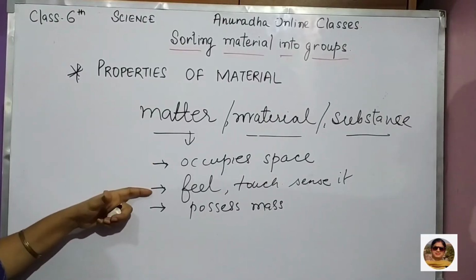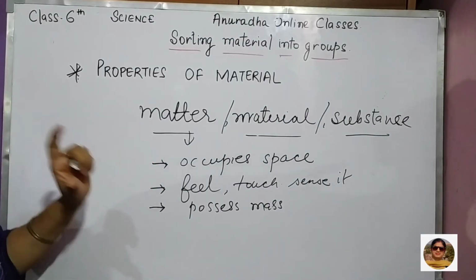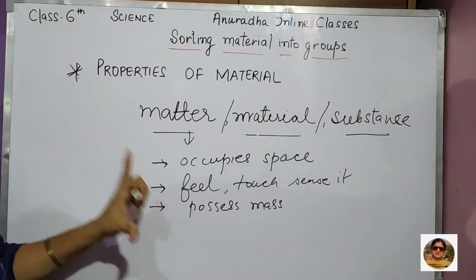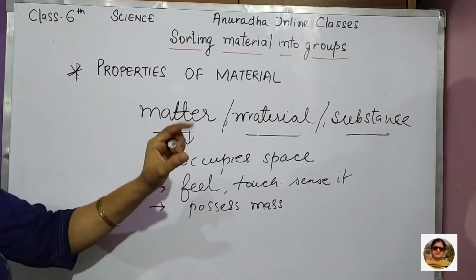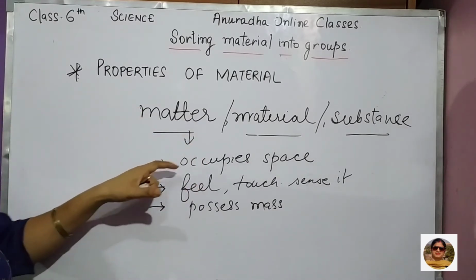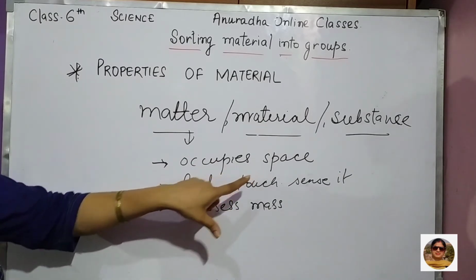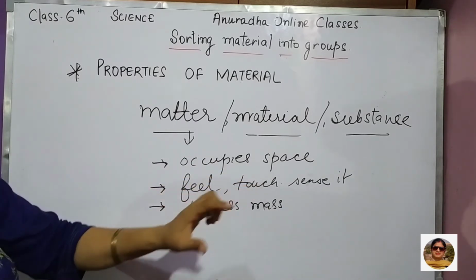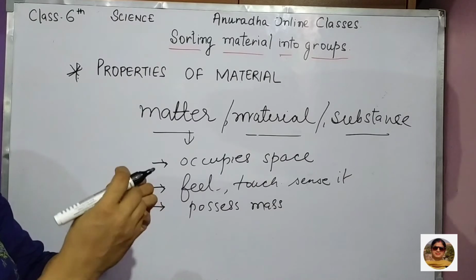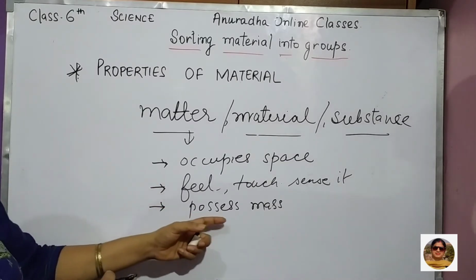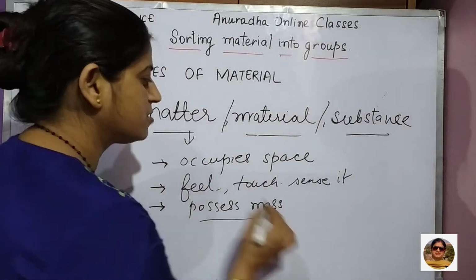So on the basis of these three things we can say that this is a matter, right? It must occupy some space. Second, we can feel, touch, or observe it by any of our sense organs. Then third is, it possesses mass.